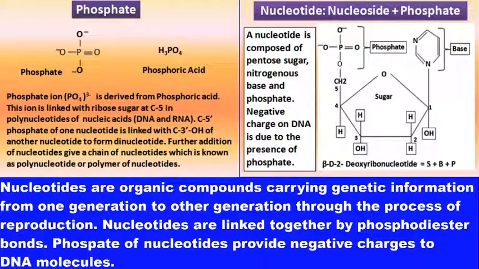This phosphate get attached here on 5 carbon atom of ribose sugar to produce nucleotides.